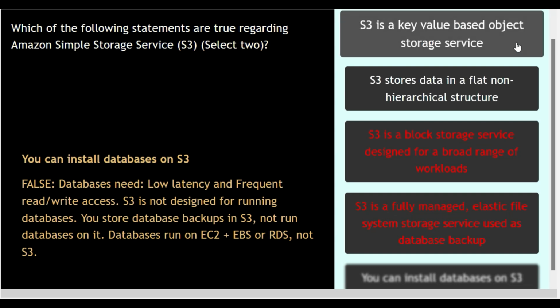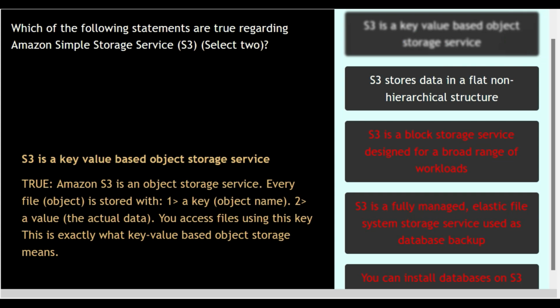Option number 1. S3 is a key value based object storage service. This option is true as Amazon S3 is an object storage service. Every file object is stored with a key, the object name, and a value, the actual data. You access files using this key. This is exactly what key value based object storage means.